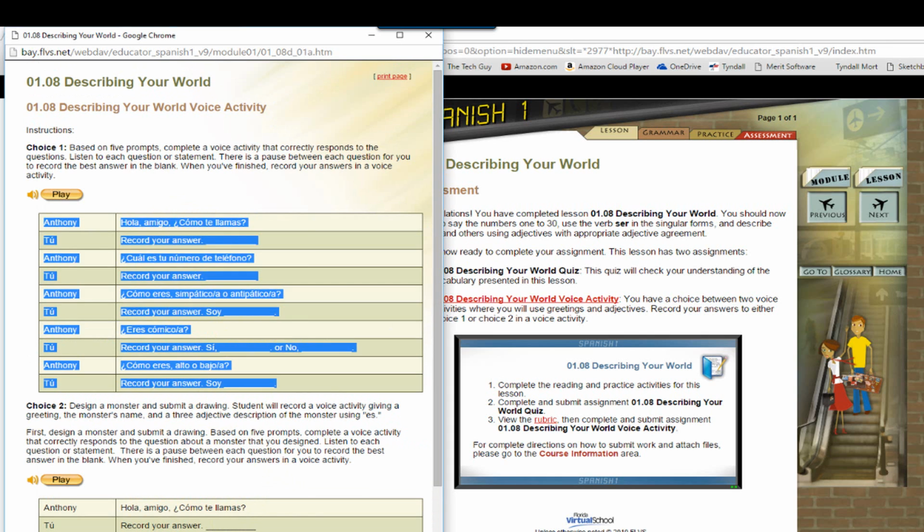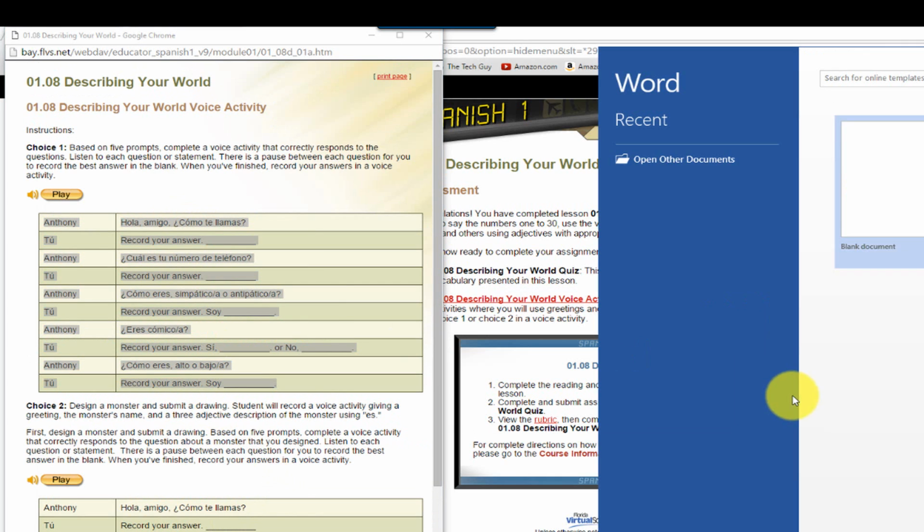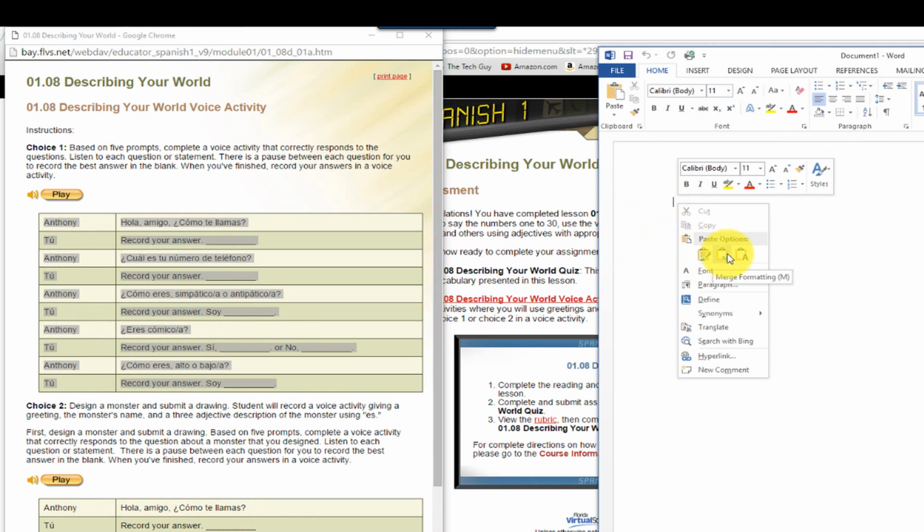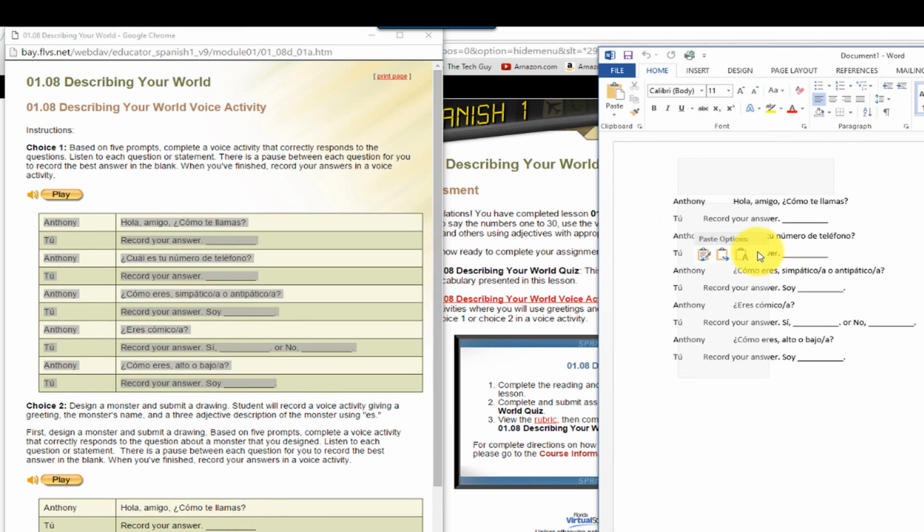Okay, so over here, let's say we decide to do choice 1. So I'm going to open Microsoft Word, and I'm going to paste the assignment. Okay, and I'm going to answer this. ¿Cómo te llamas? Remember what we said? We use the same verb. You don't say mi nombre. You need to say me llamo. Okay, and your name. Let's say it's Kristen. So me llamo Kristen.